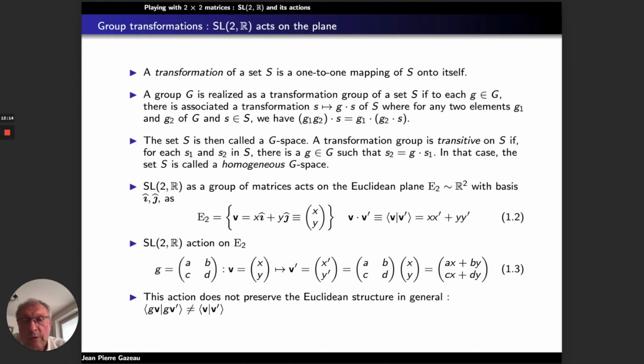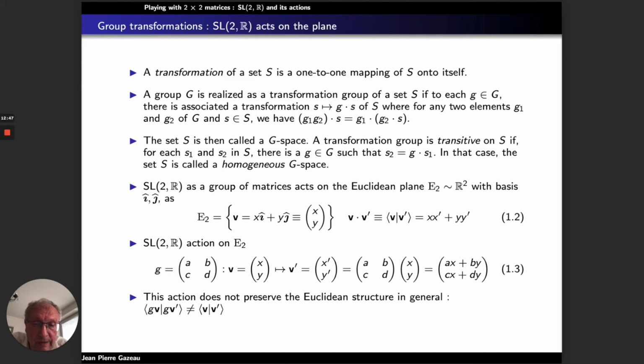So now let's go to SL2R. SL2R, as a group of matrices, acts on the Euclidean plane E2, or if you prefer to denote it R2, with basis i, j, which can be orthonormal or an arbitrary basis made of two vectors, i and j.